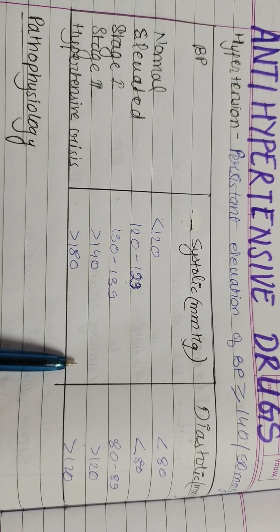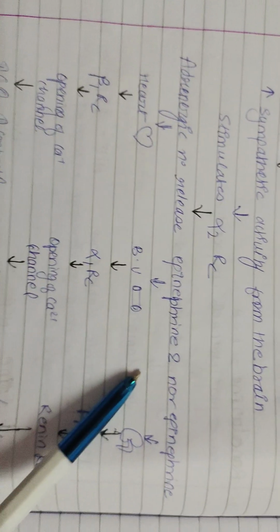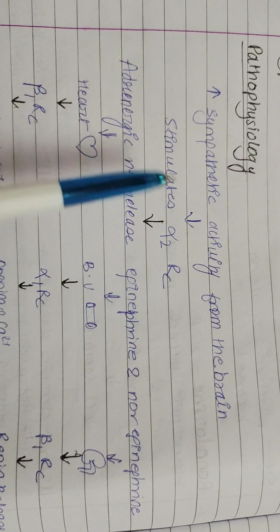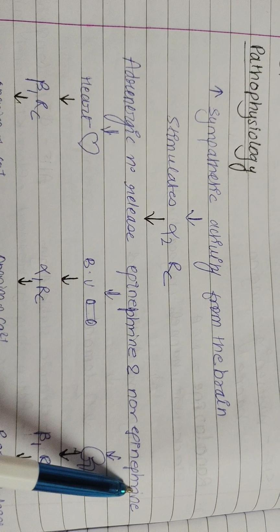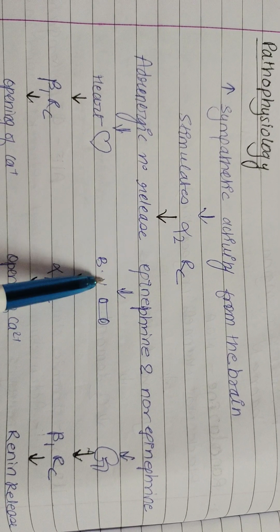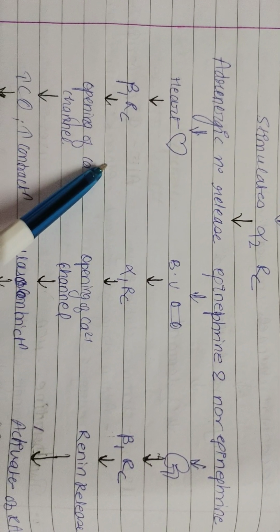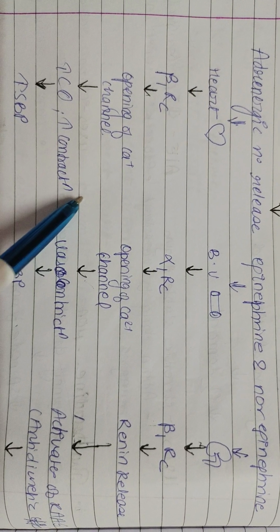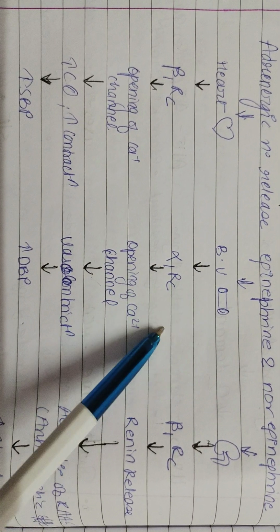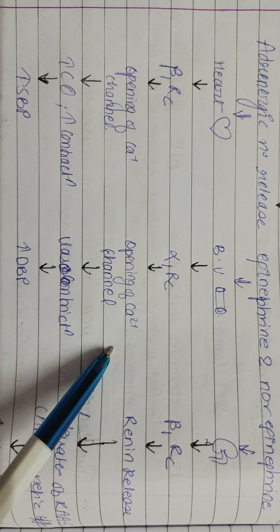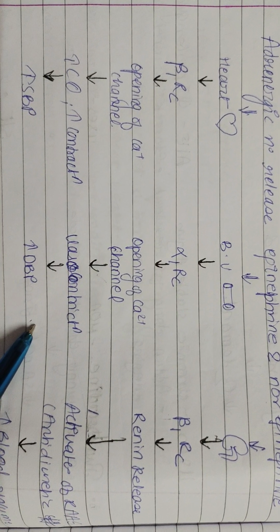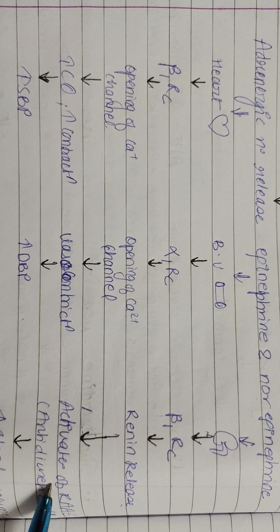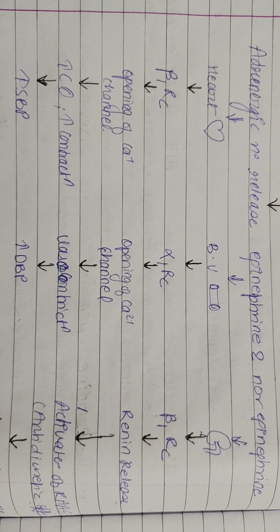Pathophysiology of hypertension is they increase the sympathetic activity from the brain, stimulates the alpha 2 receptor, and adrenergic nerves release epinephrine and norepinephrine. They act on the heart, blood vessels, and kidney. In heart, they activate the beta 1 receptor, open calcium channels, increase the cardiac output and contractility of heart, and increase systolic blood pressure. On blood vessels, they act on alpha 1 receptor, open calcium channels that leads to vasoconstriction and increase the diastolic blood pressure. On kidney, they act on beta 1 receptor, they direct renin release, activate the RAS system, and antidiuretic effect that leads to increased blood volume and decreased urine volume.